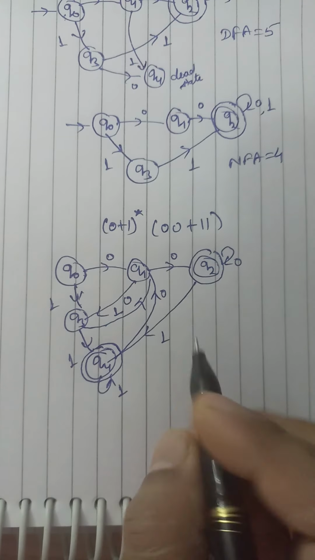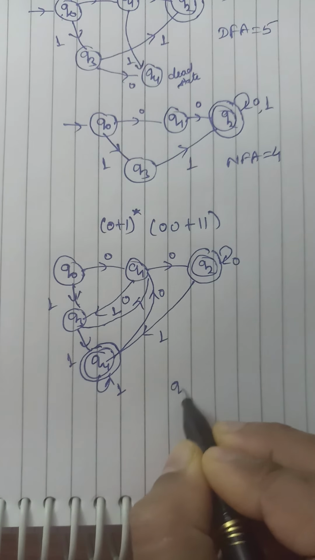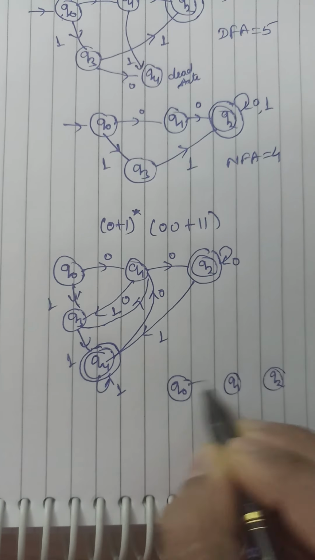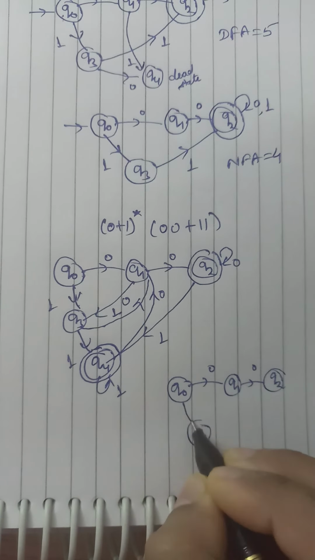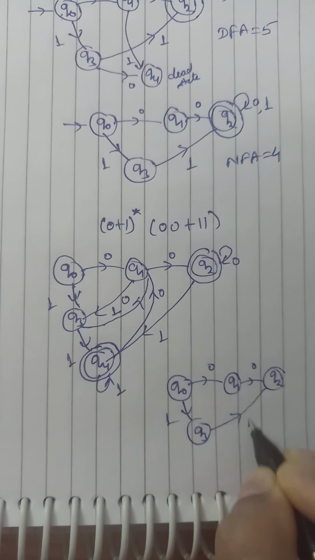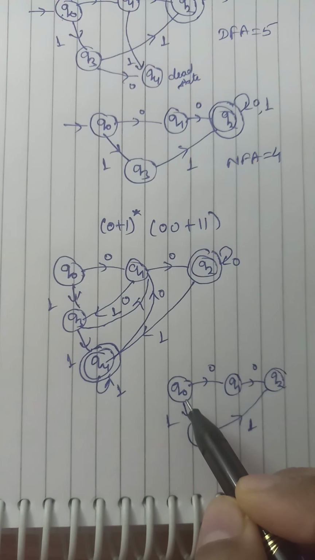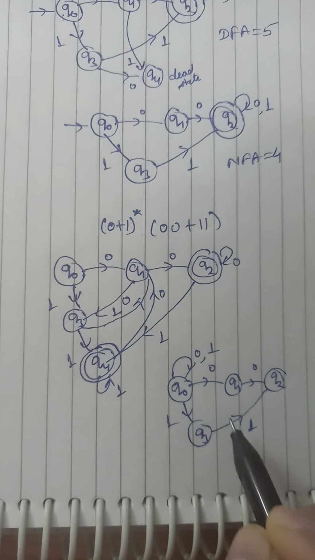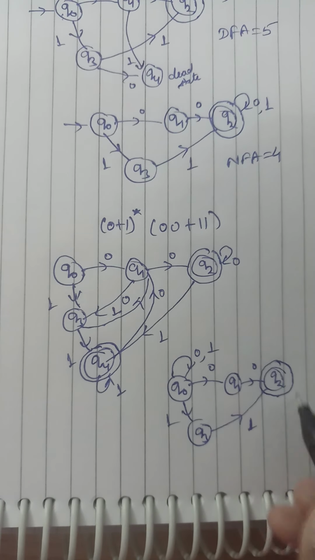And if we make the NFA, then how will we make it? The NFA will be very small. Suppose Q0 and Q1 and Q2 on 0, 0 and Q3 on 1, 1. And because it is an NFA, more than one transition can be possible on 0, 1 because the alphabet is 0, 1. So we can make a loop of 0, 1. So this will be the NFA, this will be the final state.